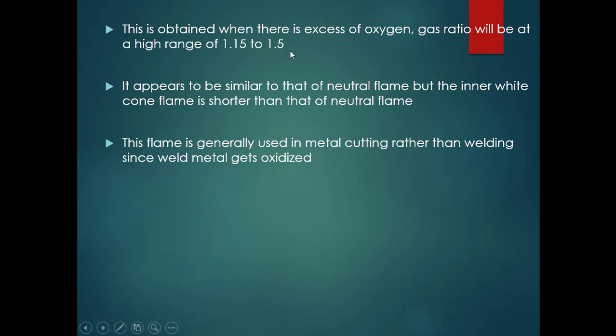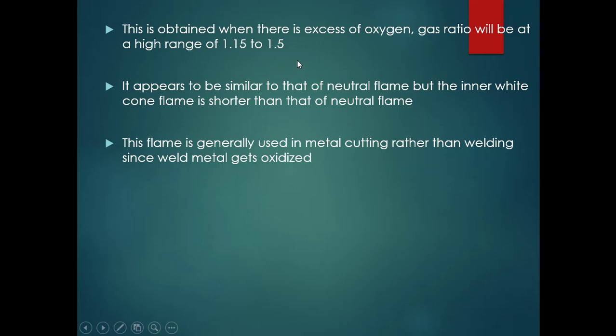That means if you supply 1.5 volumes of oxygen and just 1 volume of acetylene, the oxygen quantity will be more, and that results in the oxidizing flame. Even some authors mention it as 3:1, where 3 is the oxygen volume and 1 is the acetylene volume. This is the reverse of the carburizing flame, where 3:1 meant 3 acetylene volume and 1 oxygen volume.